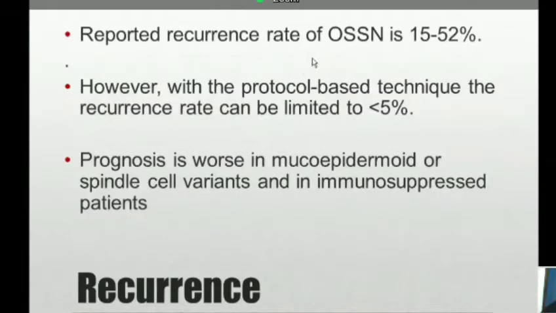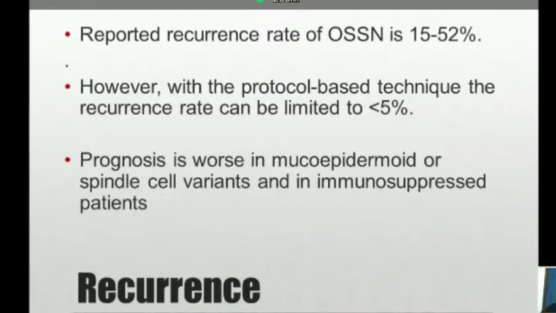Recurrence rate for OSSN is 50 to 52%, but with the protocol-based technique, the recurrence rate can be limited to less than 5%. But the prognosis is worse in mucoepidermoid or adenoid or spindle cell variants and in immunocompromised patients.